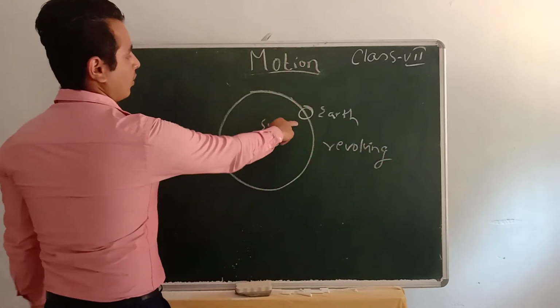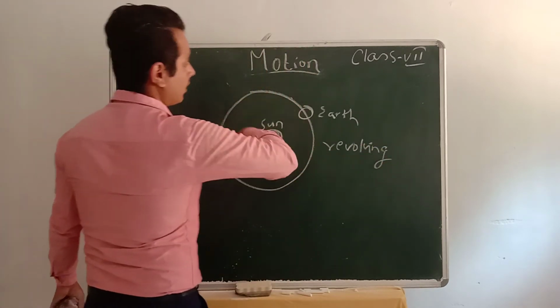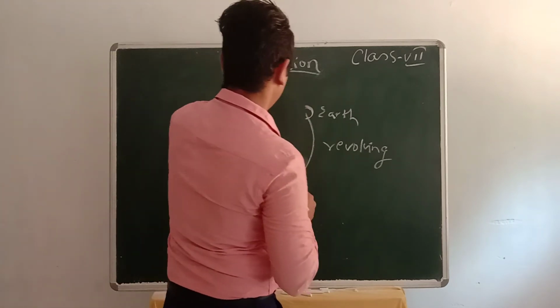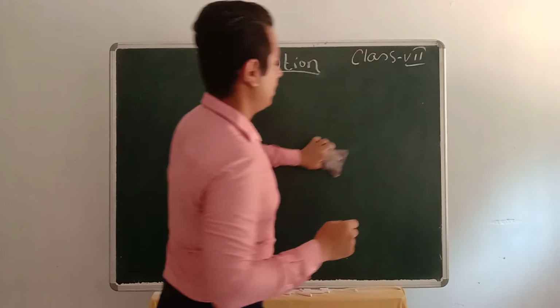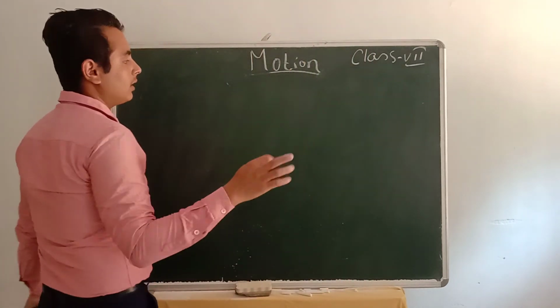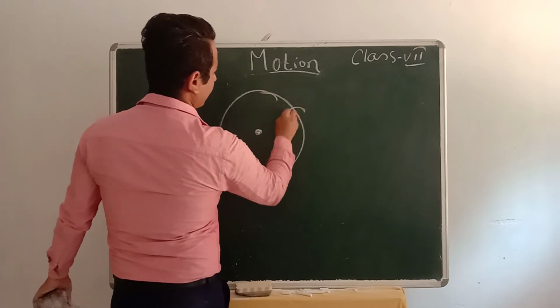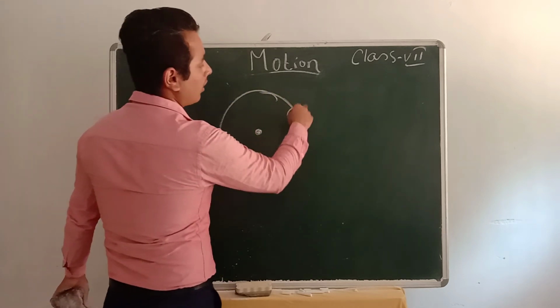Got it? When the earth revolves around the sun, that type of motion is called revolving. Simultaneously, when the earth is revolving, at the same time it also rotates on its own axis.